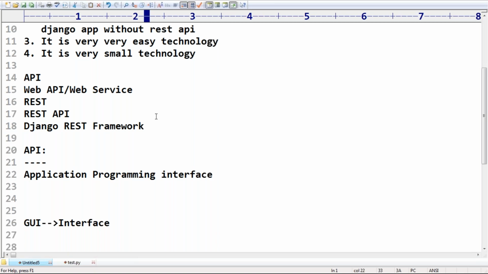How is it going to communicate with Facebook or YouTube? Some service must be required. Your Android application communicates with YouTube.com and Facebook.com, and that thing is a web service.